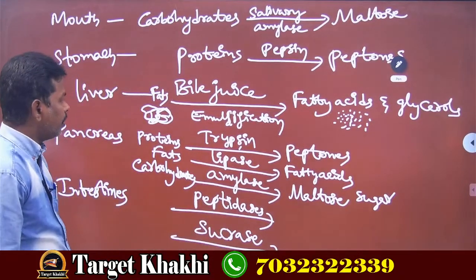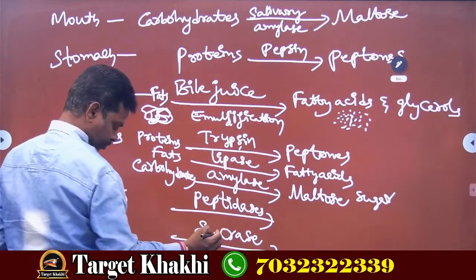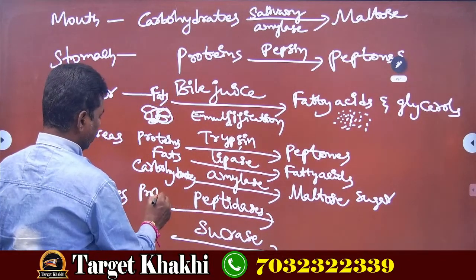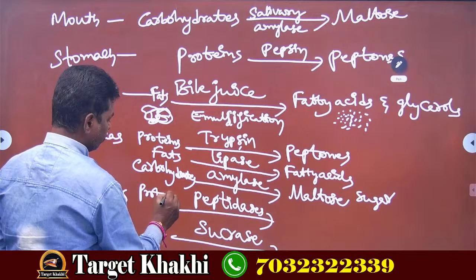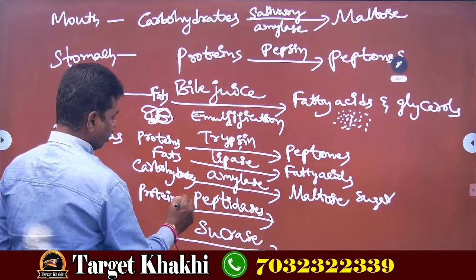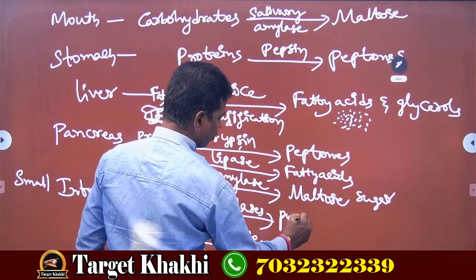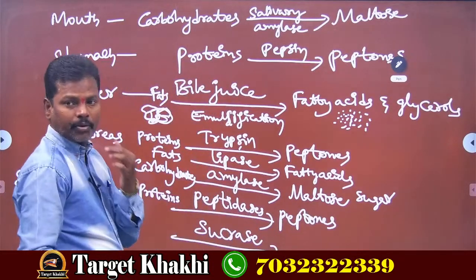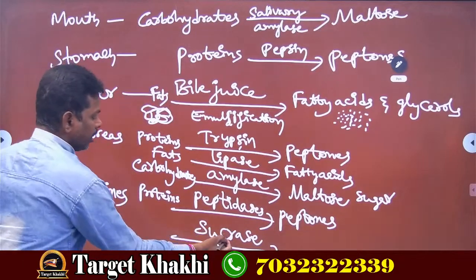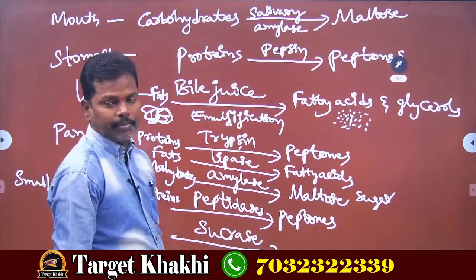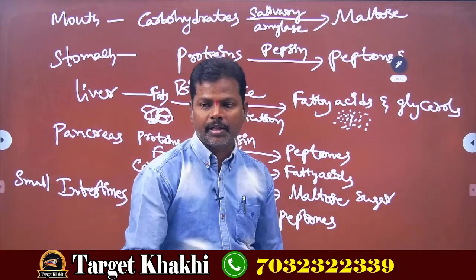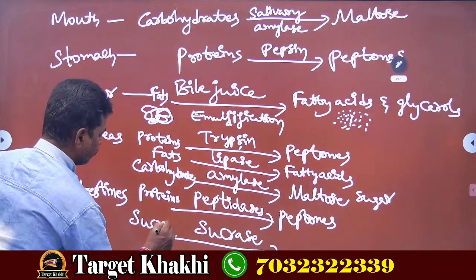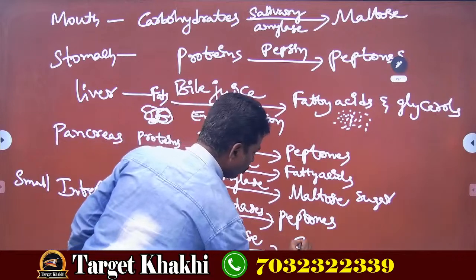What will peptidases do? Same as before, they convert proteins into peptones. Next, the sucrase enzyme, which is present in the small intestine, converts sucrose into glucose.